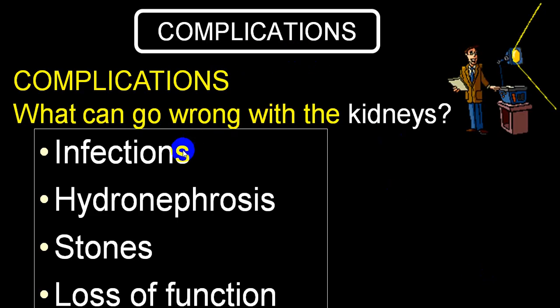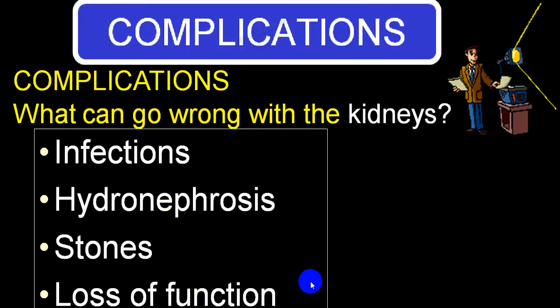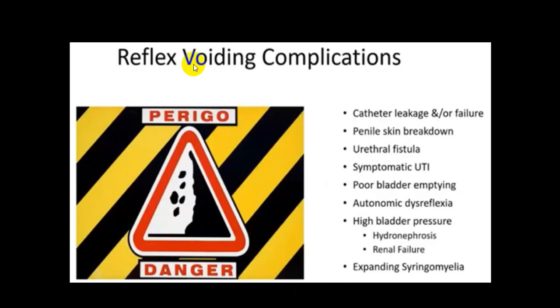Complications of neurogenic bladder: infection, hydronephrosis, stones, loss of function of the kidney, that is AKI and CKD, quite common. Reflex voiding complications, particularly catheter leakage, penile skin breakdown, urethral fistulas, symptomatic UTI, poor bladder emptying, autonomic dysreflexia, hydronephrosis, CKD, and particularly expanding syringomyelia can occur.